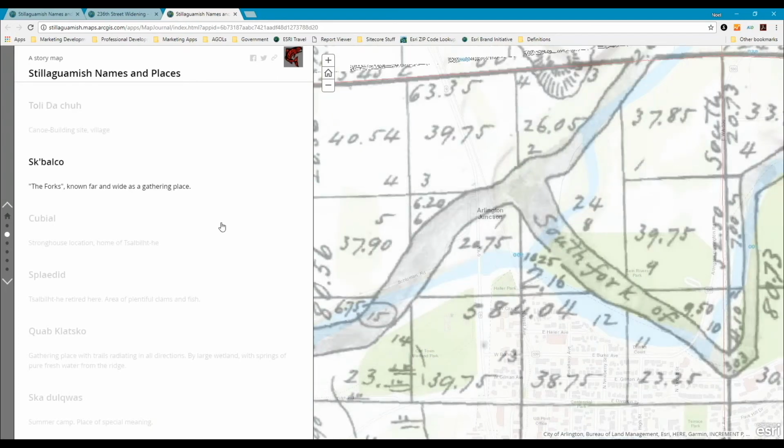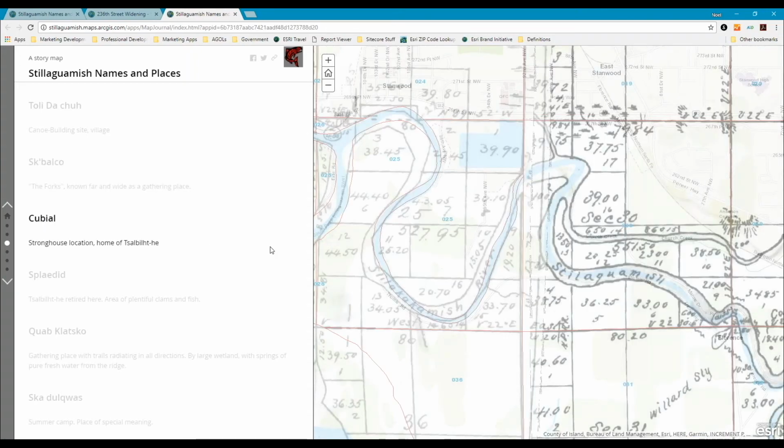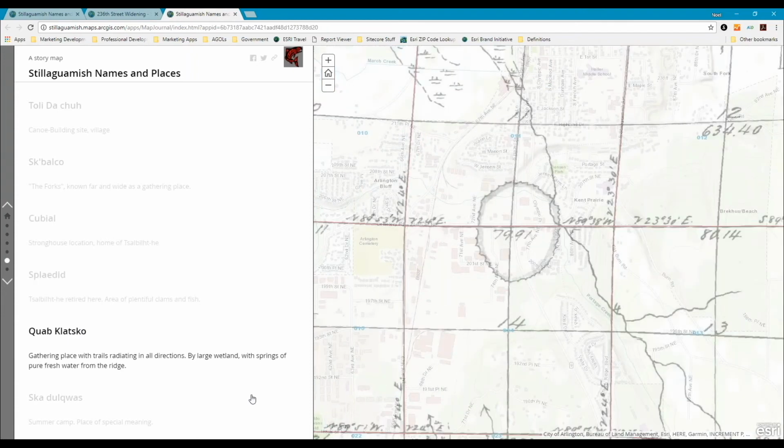One of the unique aspects of story maps, as many of you might know, is we can include video clips. We can also include audio clips, which work really well for language. While this is a work in progress, what we're hoping to do is have audio clips that would sound out the name of each place in the correct Lushootseed dialect. What I have in the background of this story map right here is the 1876 General Land Office surveyor maps that show some of the historic use. That's coming through our server, through ArcGIS Online as well.